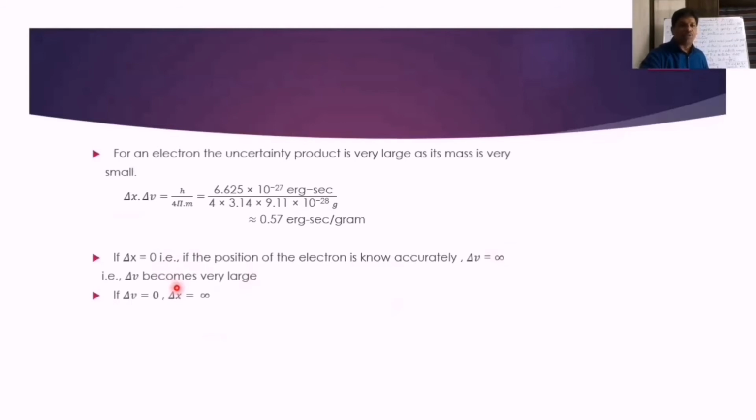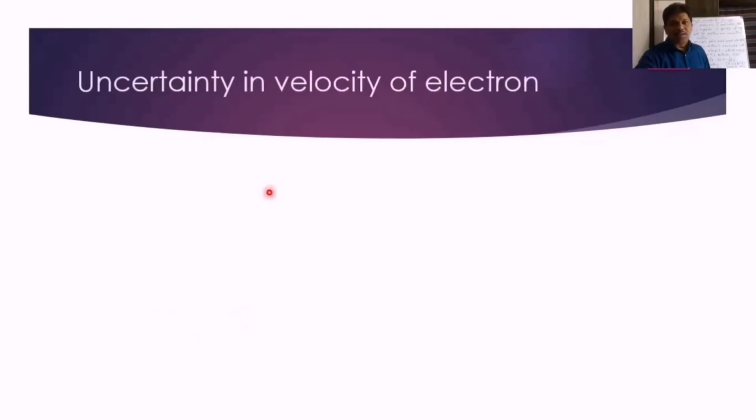If delta v equals 0, suppose, then what happens? Delta x becomes infinity. If this value is 0, meaning velocity is calculated accurately, then delta x becomes what? Very large, that is infinity. And how to represent here? If delta v is 0, delta x equals h upon 4 pi m delta v we take. As delta v is 0 here, this delta x becomes infinity. And uncertainty in velocity of electron, that is delta v.